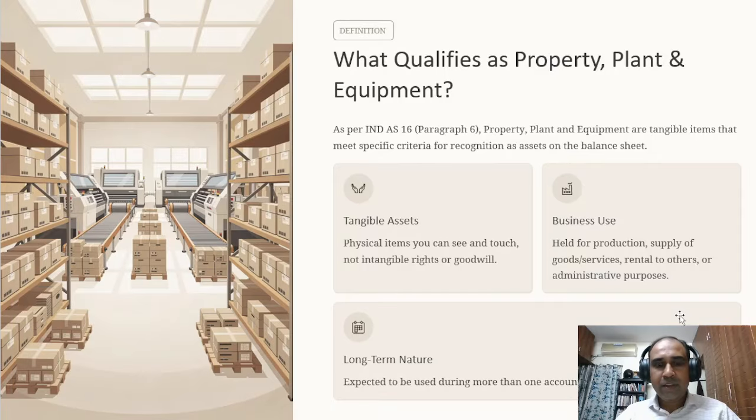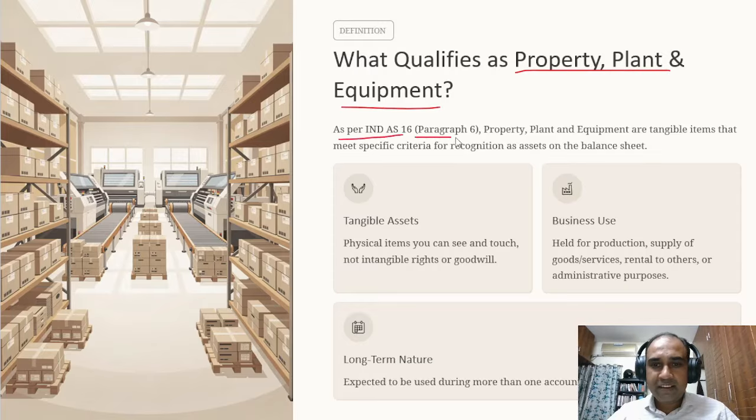Accounting standards happen to be one of my most liked topics actually. So I thought when I have to start a series, it will be more relevant if I start with something which I like and which will be useful for the students. So let's discuss what is a property, plant, and equipment.